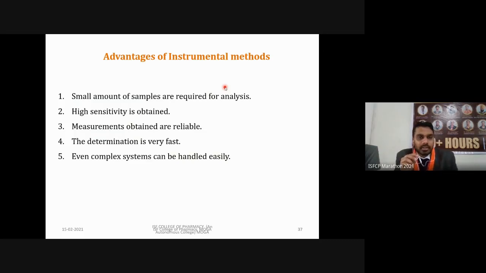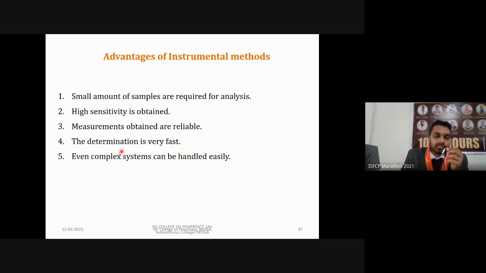Then the measurements obtained from these instruments are reliable and repeatable. If you use the same sample again and again, it is repeatable, and the results are also reliable, so you can trust these results. Then the method is very fast in comparison to other methods. In some cases we are using automated instruments, so it is an automated process also. Even complex systems can be handled easily.